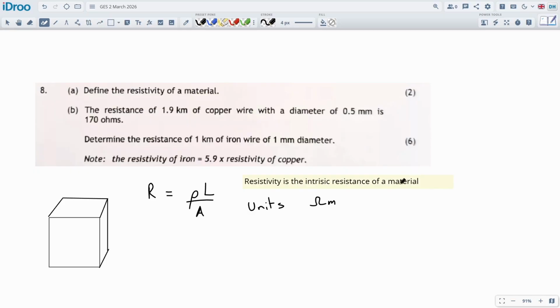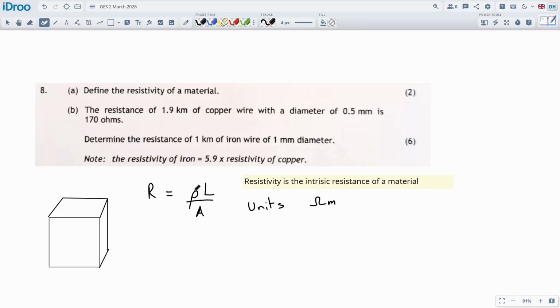Another way to say it would be the complete opposite of the conductivity of a material. You can't really measure electrical conductivity directly, so we measure its resistivity, and they're complete opposites of each other. The higher the resistivity, the lower the conductivity, and the higher the conductivity, the lower the resistivity. The intrinsic resistance of a material measured in ohm meters, with units of this, and this is a formula for determining it.